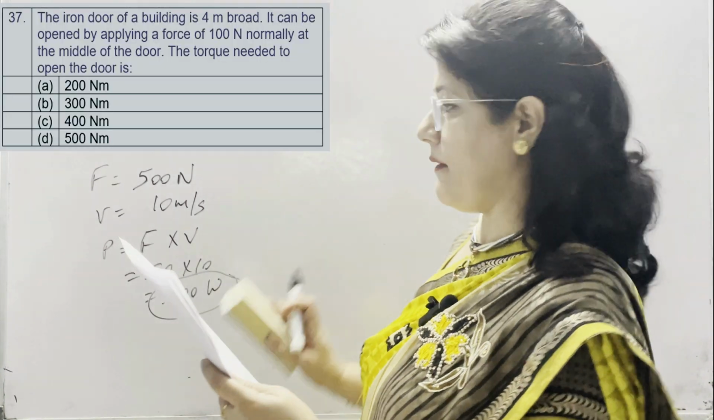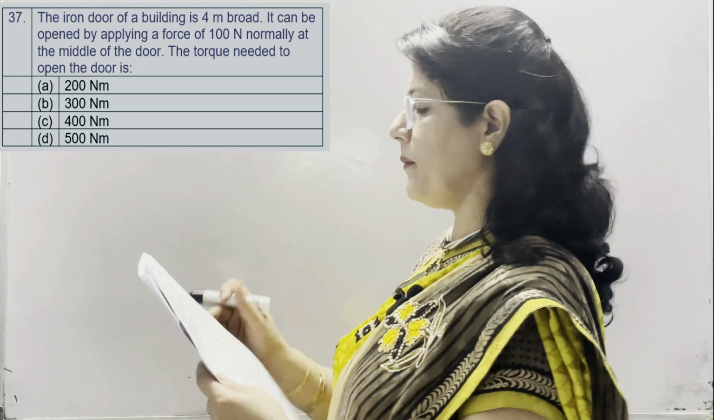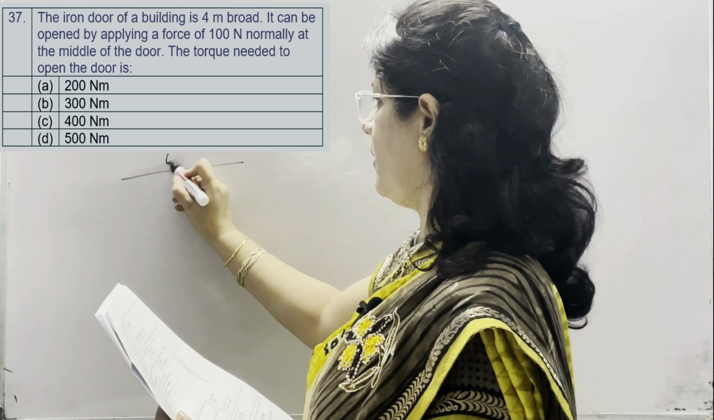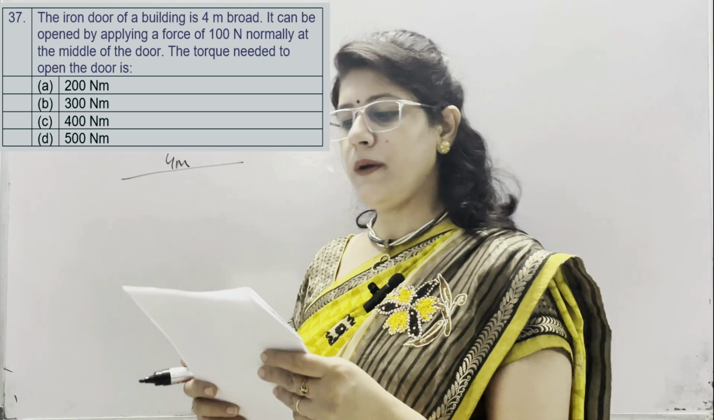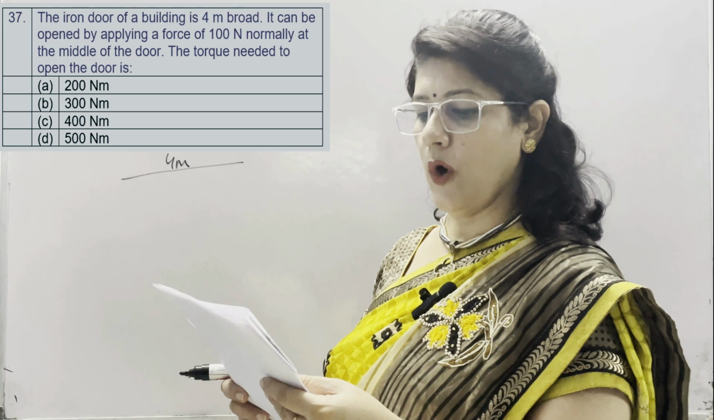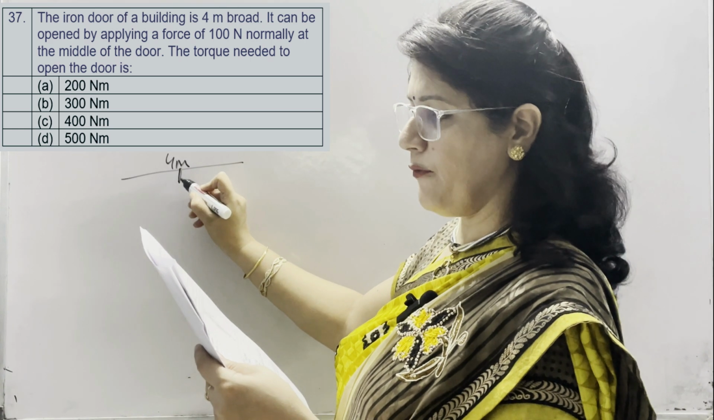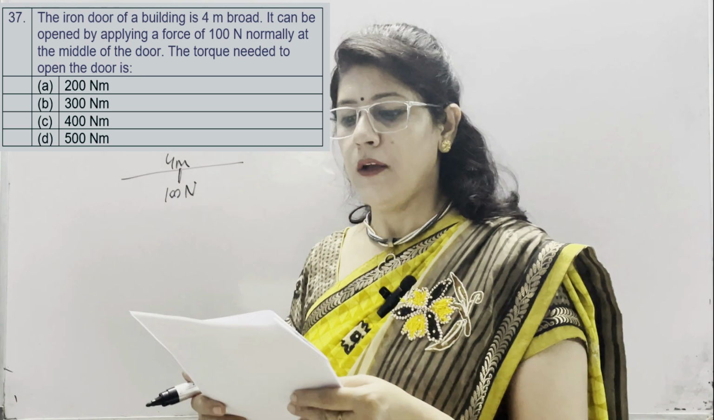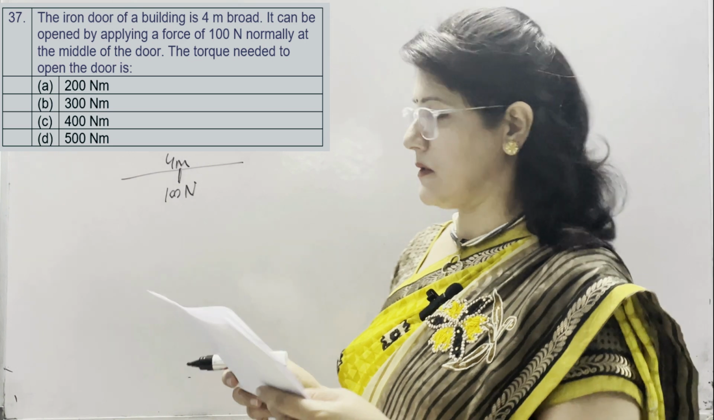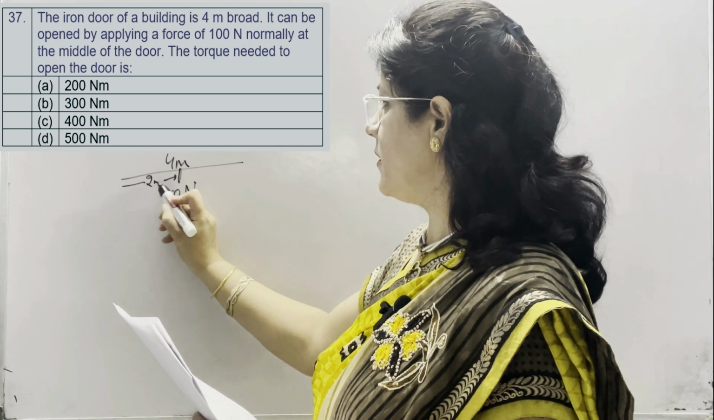Question number 37. Iron door of a building is 4 meter broad. Total width of the door is given as 4 meter. It can be opened by applying a force of 100 Newton normally at the middle of the door. It means handle is applied here and force applied here as 100 Newton. The torque needed to open the door is at the middle of the door. It means distance here is 2 meter.